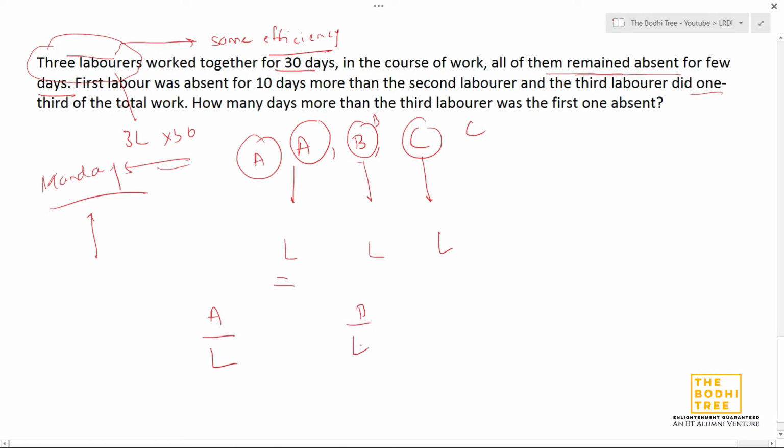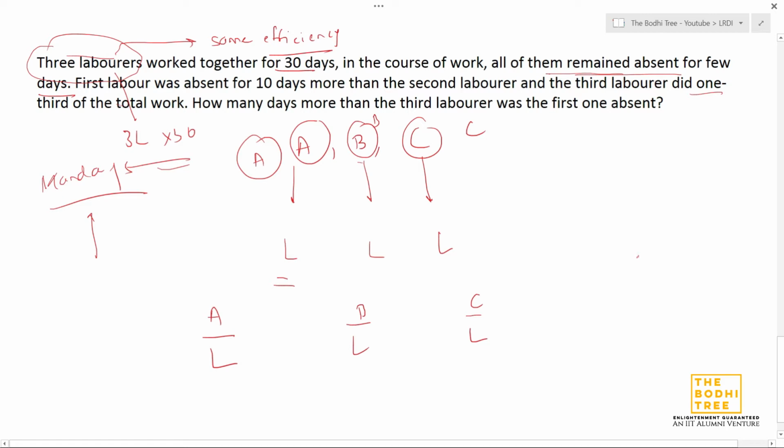You need to be accustomed to this method right now. If you want to use the unit work method, I'll suggest that method because I'm comfortable with it. Also, you need to understand that when a laborer takes L days to finish a work, using the unit work method, per day he is going to complete 1 upon the number of days he takes to finish the whole work. That means we are just using a reciprocal of L, and this is the amount of work done per day. A is working for A days, B for B days, similarly C for C days. So he'll complete C by L work, right?